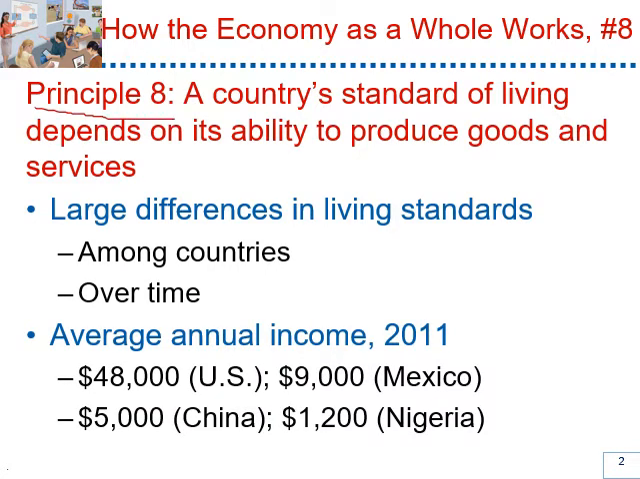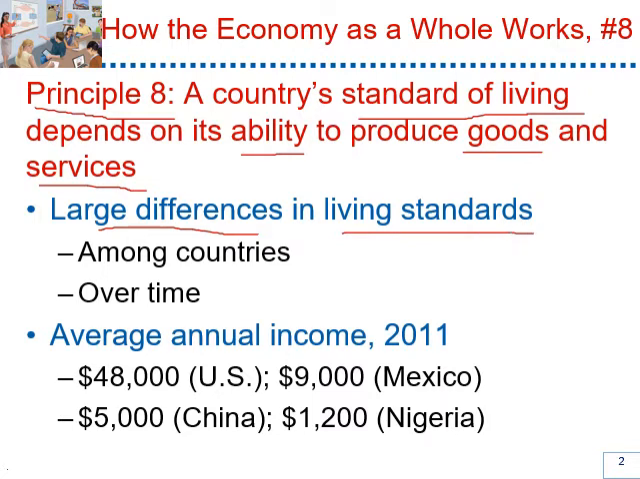Principle number 8, a country's standard of living depends on its ability to produce goods and services. Because of large differences in standard of living, countries are classified into two groups: high-income country or rich country, and low-income country or poor country. So, how do you determine average income? Average income equals total income divided by population, or gross domestic product (GDP) divided by the population.